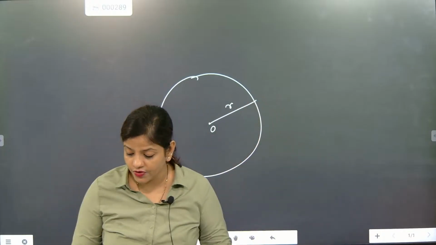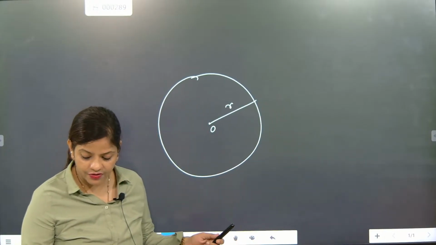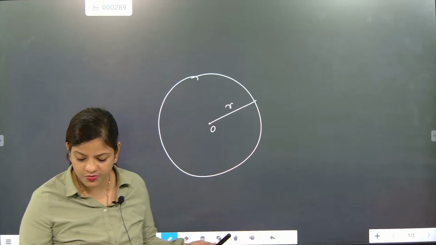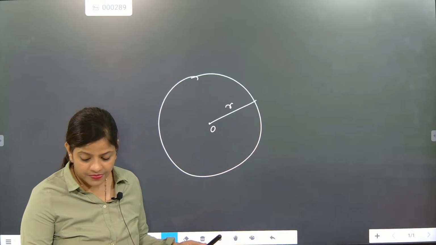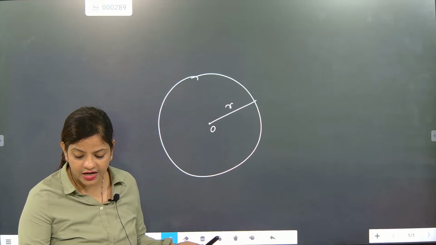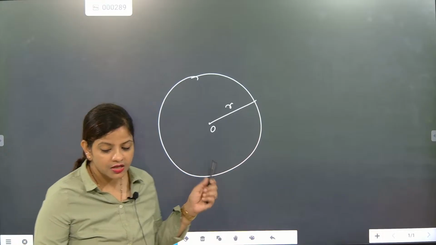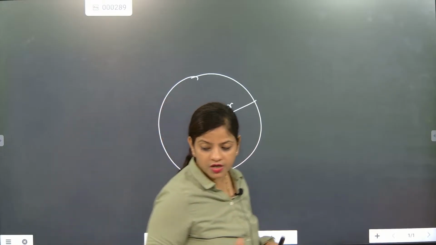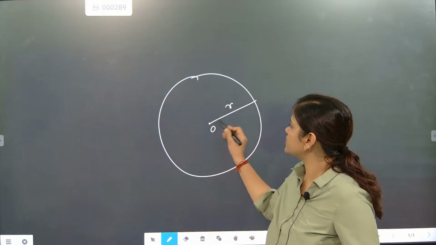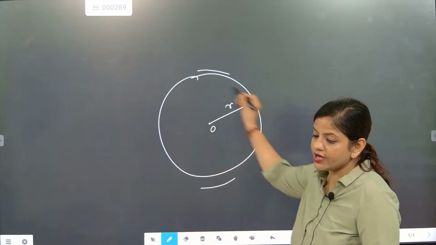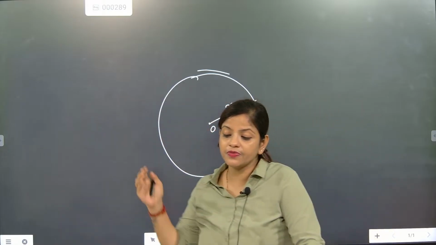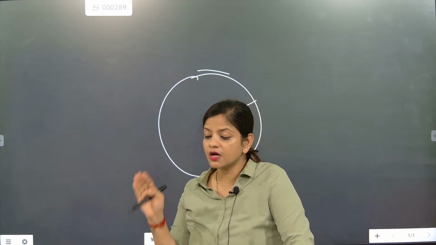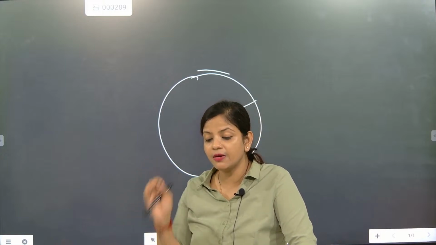And always you will say that a circle has a fixed point, which is called the center. The other point keeps rotating around it. It is the locus of the fixed point. This is the fixed point, and the locus keeps rotating around it, and this becomes the radius. So this was the general statement about a circle.